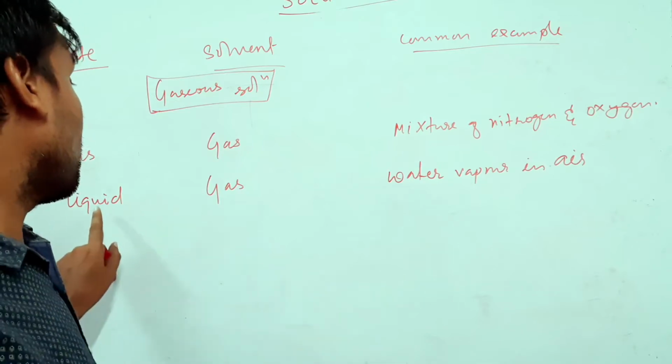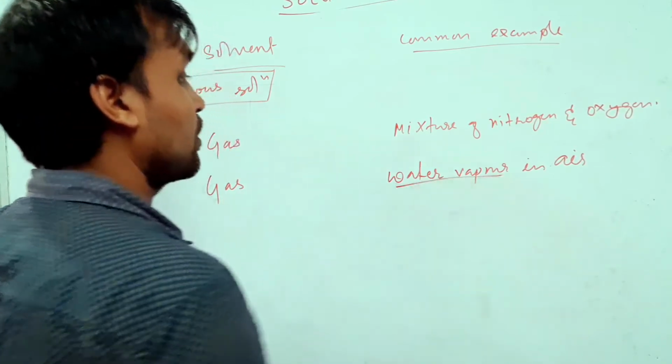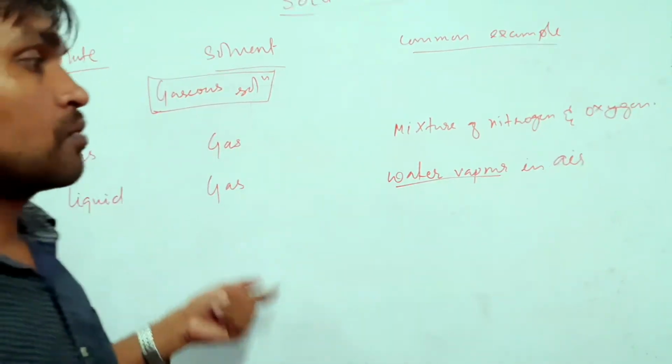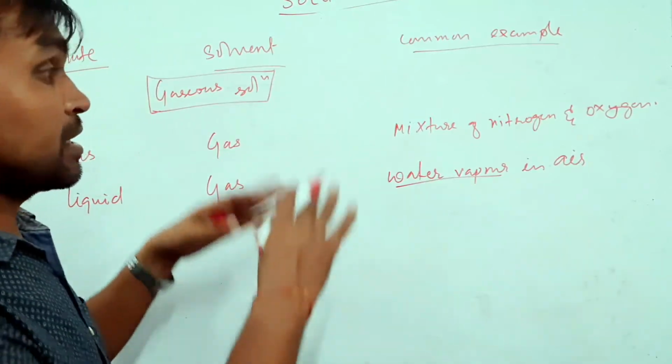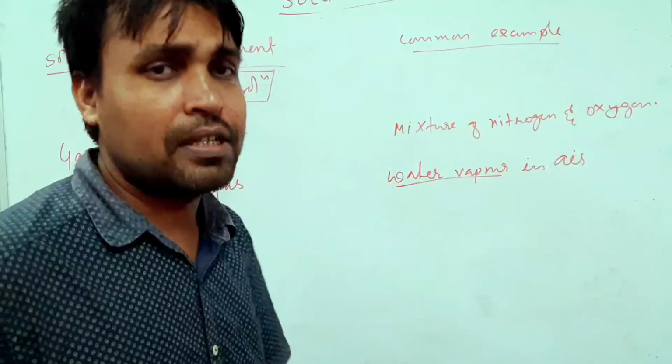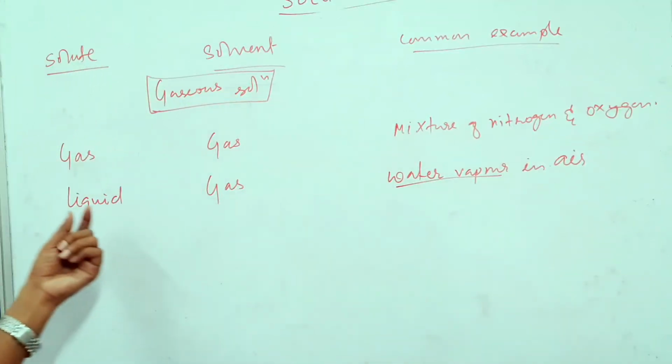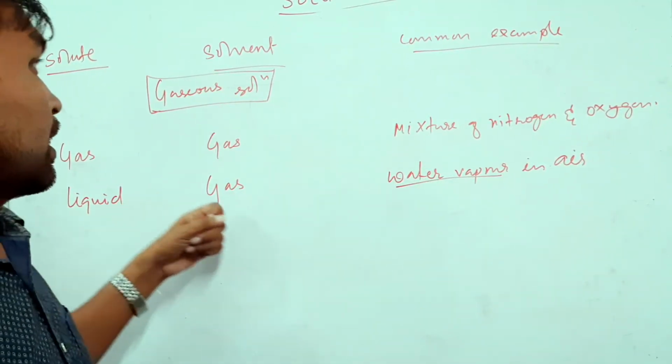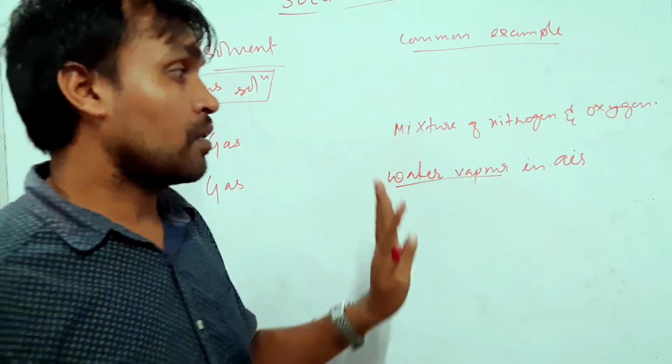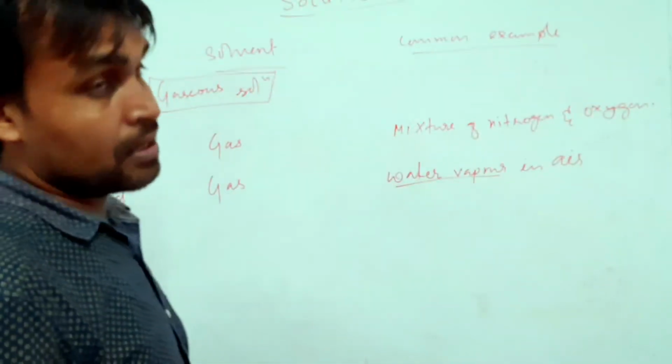So here water vapor is liquid, and air is gas. Air is present in a larger quantity, water vapor in a smaller quantity. So this is an example of liquid solute and gas solvent. Got it? So this is also an example of gaseous solutions.